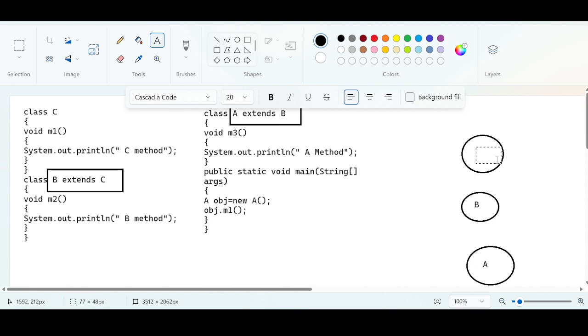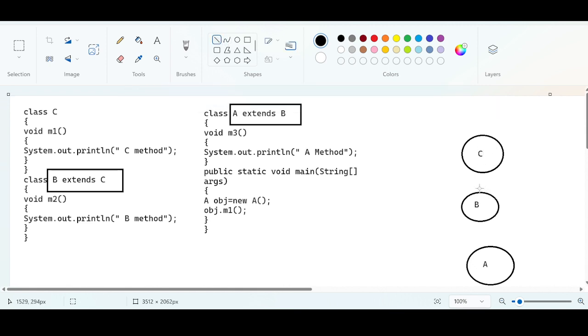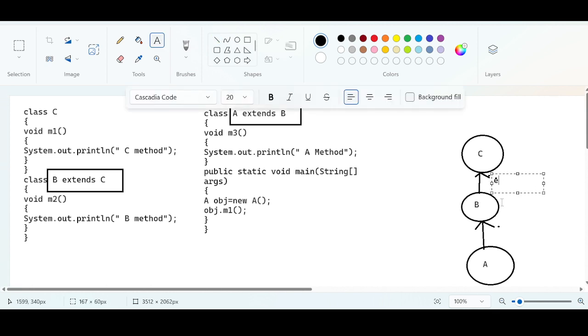Yes or no? Class B is extending to class C. I'm talking about the compiler's perspective. You know what is a compiler's perspective. We are not going to discuss that, just the developer's code. So developers, this is how the hierarchy is. How has this hierarchy happened? Because of the extends keyword. We have extends and we have another extends here. Now you see, guys, there is a relationship.